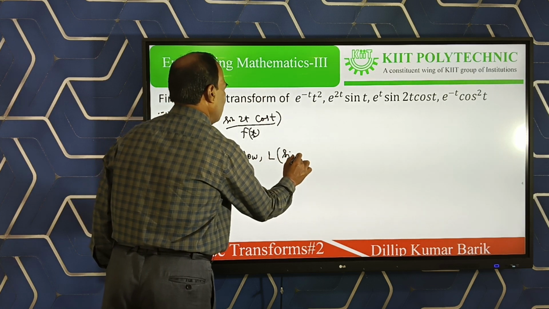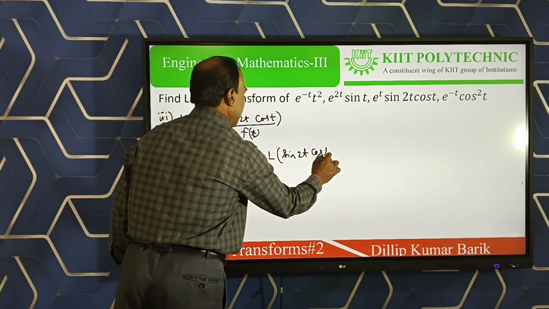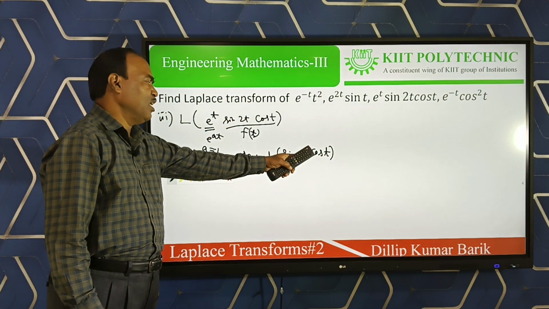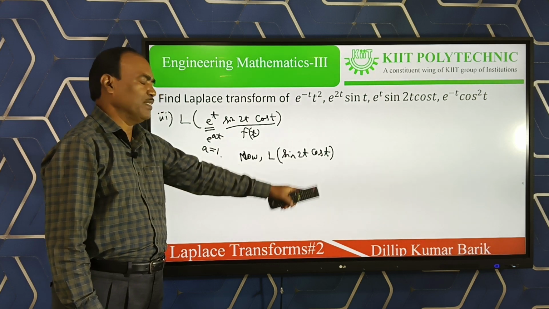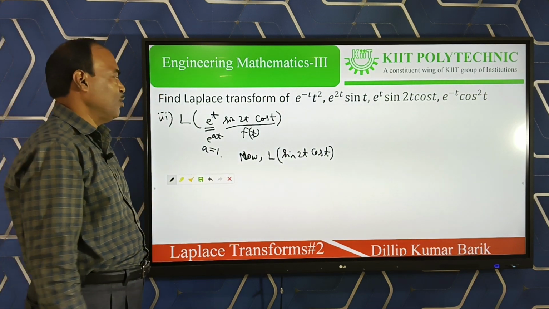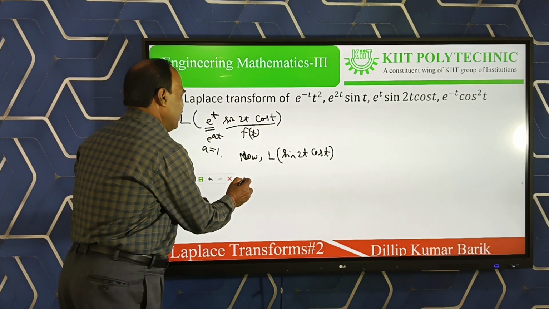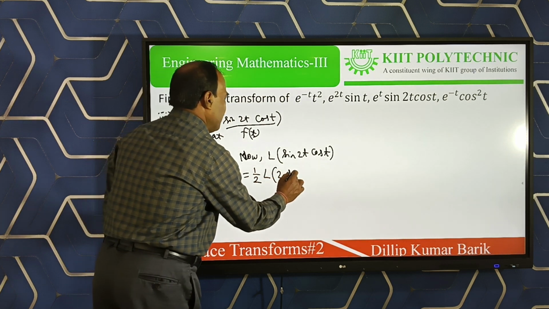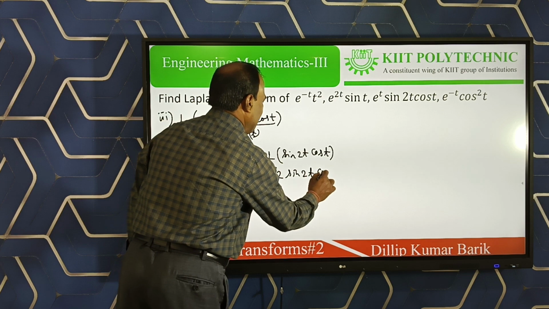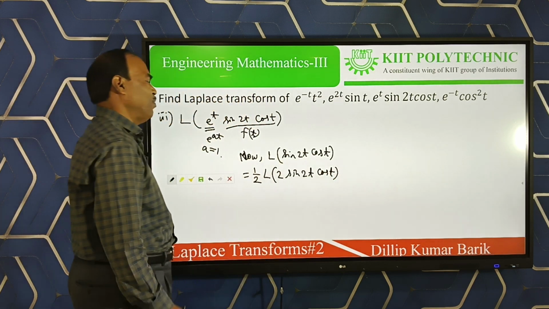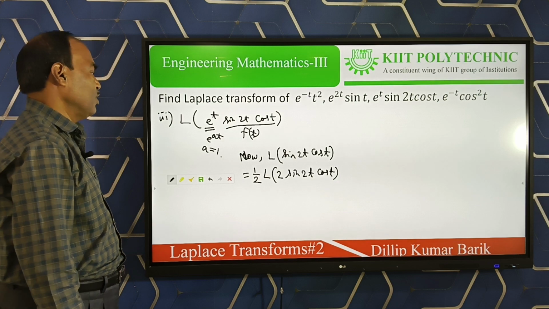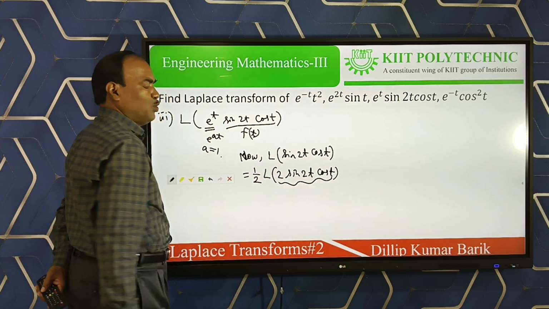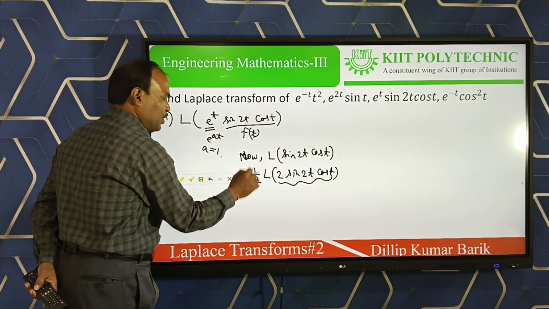Laplace of sin 2t into cos t. Again this is a question in itself, but now see, here there is no linear property, no addition or subtraction, this is a multiplication. Clearly this is an application of trigonometry, how to find its Laplace. The property here is very simple: multiply and divide by 2. Why? Without multiplication and division we cannot simplify, because there is no plus or minus. If plus or minus is given, we take a different Laplace. So why multiply and divide by 2? It comes under the formula 2 sin a into cos b. Let us simplify.